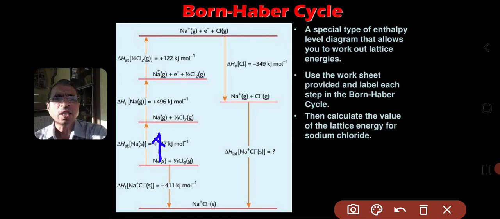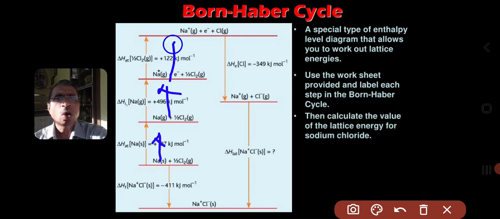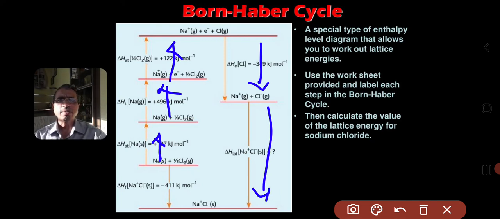The next is sodium gas turning into the sodium ion. Here also it is the enthalpy of ionization, and third. So all these upward arrows mean energy is absorbed. These are all endothermic reactions. Here the enthalpy of electron gain and the lattice energy are the energies evolved during the reaction.